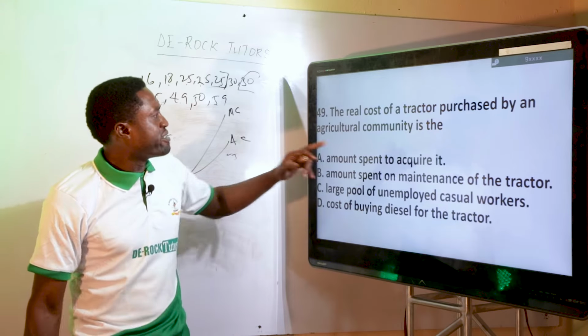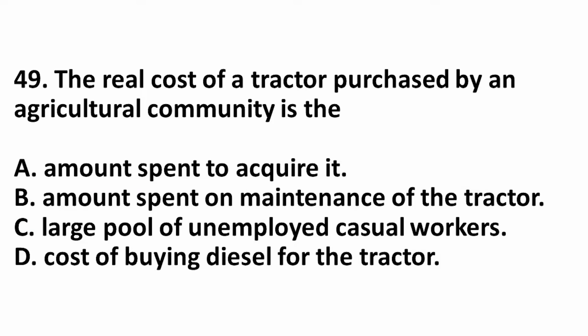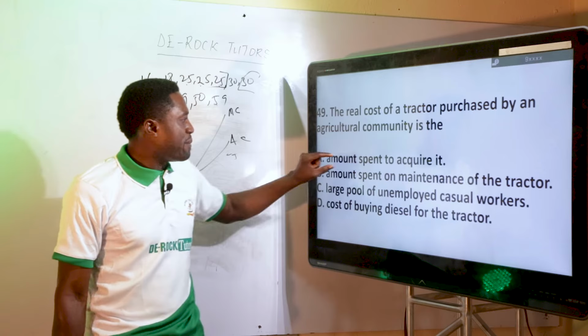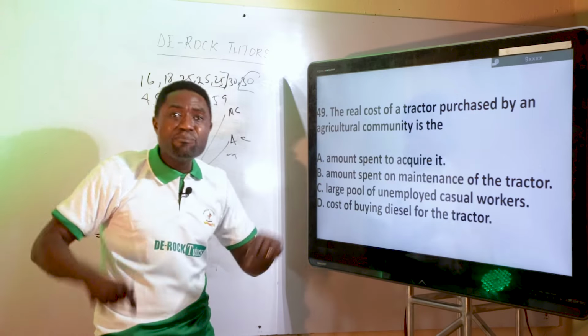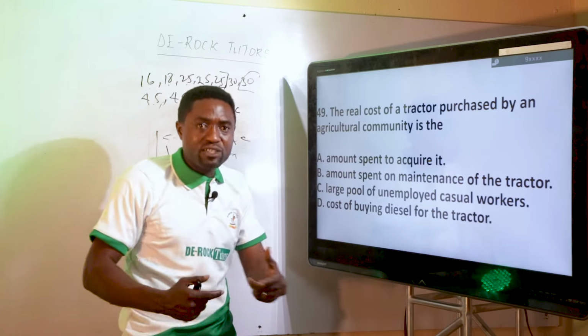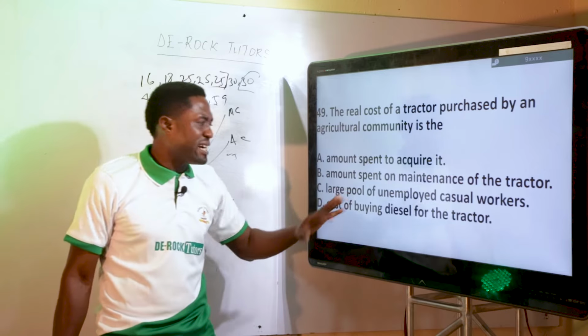They are now saying the real cost of a tractor purchased by an agricultural community is the A, amount spent to acquire it, B, amount spent on maintenance of the tractor, C, large pool of unemployed casual workers, D, cost of buying diesel for the tractor. Amount spent to acquire it? No, that's not the real cost. Amount spent to acquire it is the money cost, the money you actually spend to buy it. Amount spent on maintenance? No, that's not it.